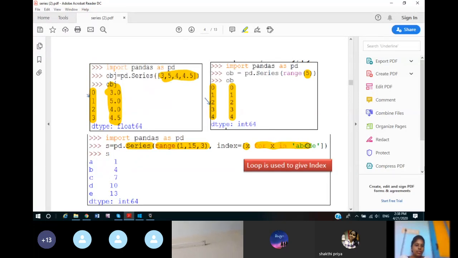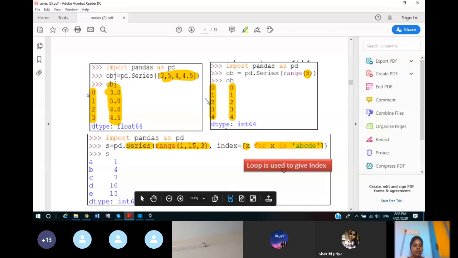The for loop will give the values of x: first value of x will be a, next b, next c, next d, and next e. You remember how to write it like this, x for x in A, B, C, D, E. That means one by one x will have values A, B, C, D, E. So the indexes are already defined as A, B, C, D, E.